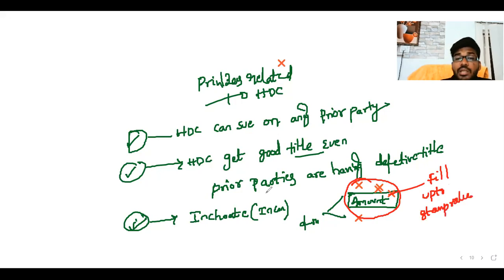Only the holder in due course has this right. Other than the holder in due course, others can recover only the transaction amount, not the value of the stamp. But the holder in due course has a right to recover up to the value of the stamp also. This is one of the privileges given to the holder in due course.